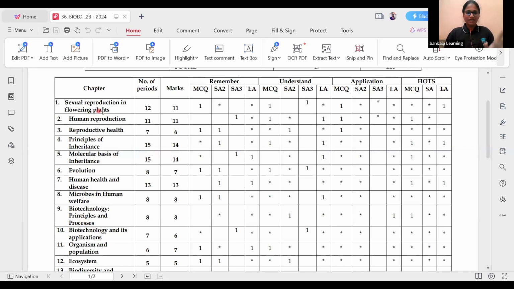Look, sexual reproduction in flowering plants has 11 marks. Human reproduction 11 marks. Principles of inheritance 14 marks. Molecular basis of inheritance 14 marks, right? Yes. So here what happens is, first we have to concentrate on Tarun, this is for second PU.